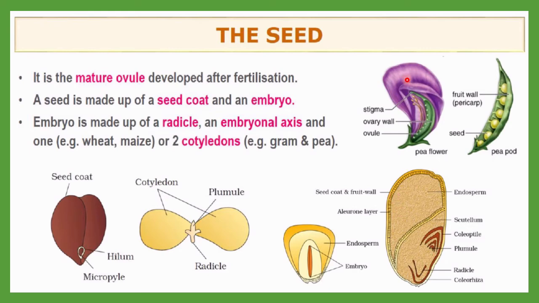Okay, and here you can see the photograph of the flower. This is a stigma, ovary wall, ovule. Okay, what is the seed? You can see ovule after fertilization converts into seeds. Okay, this is the ovary. You can see the whole structure of ovary now becomes fruit. Ovary becomes fruit, and ovule inside the ovary becomes seeds. Okay, so this is a development after the fertilization event.